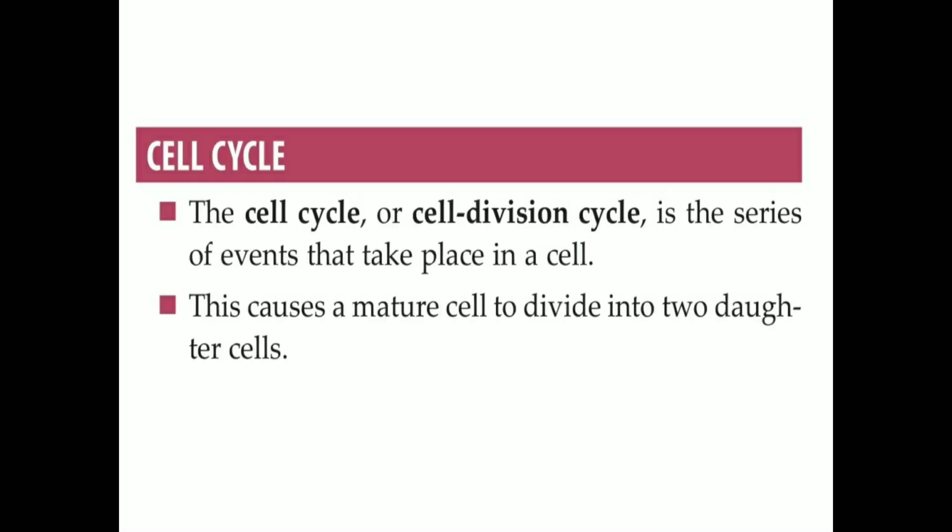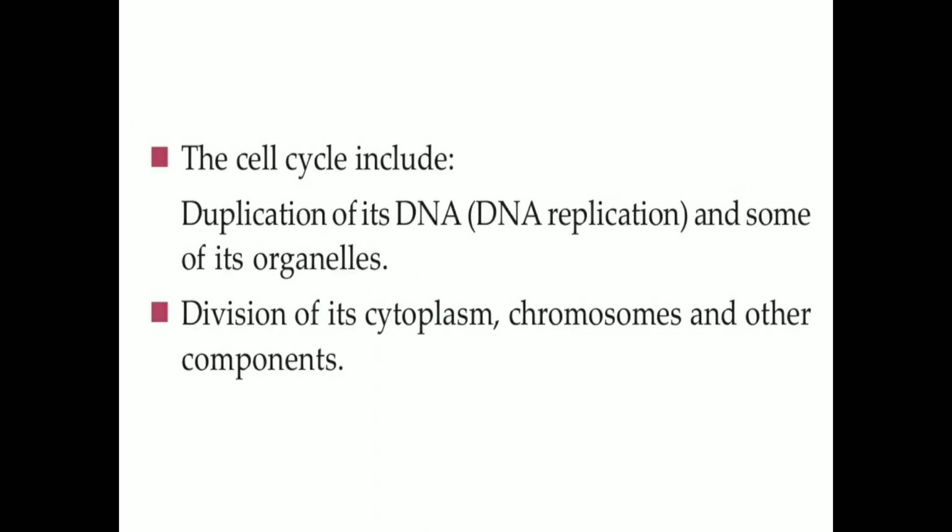In this lecture, we'll discuss the cell cycle, or the cell division cycle. This is a series of events that take place one after the other in a cell that causes a mature cell to divide into two daughter cells.